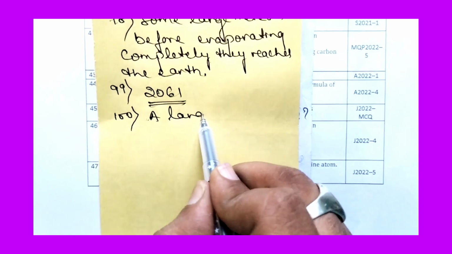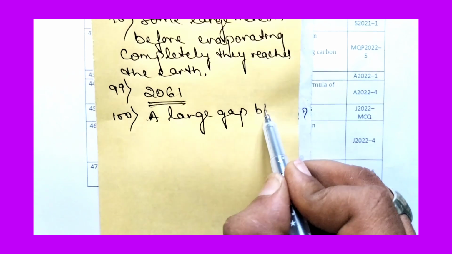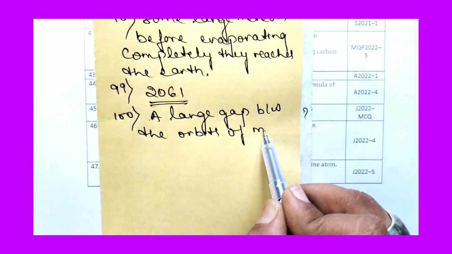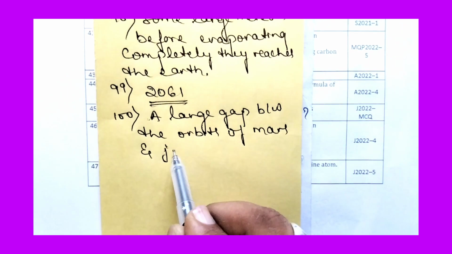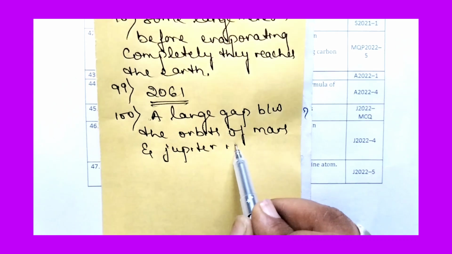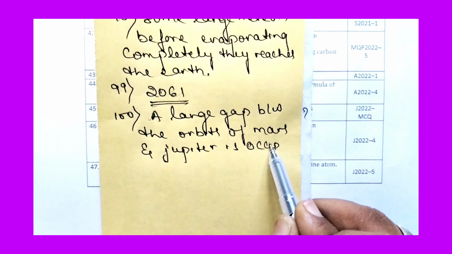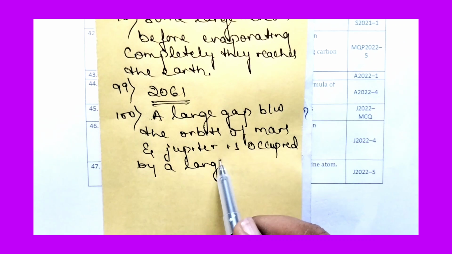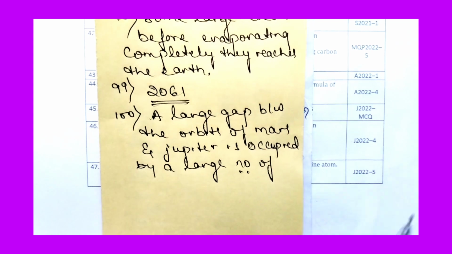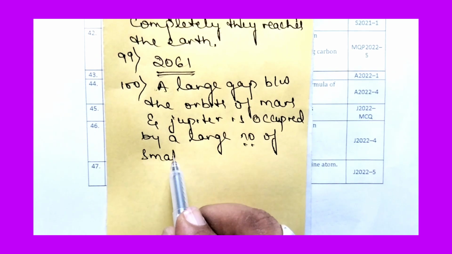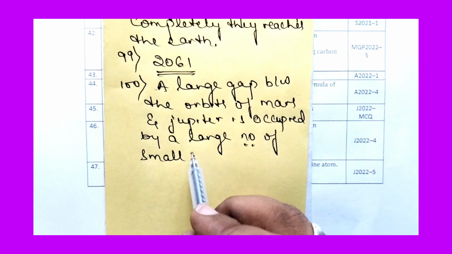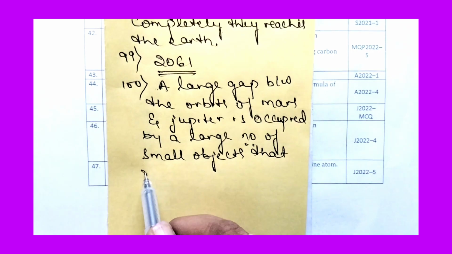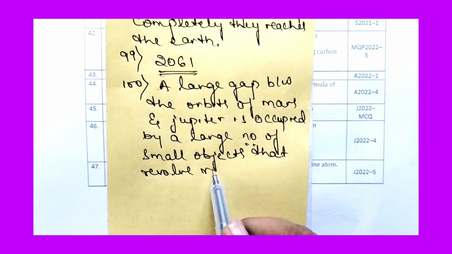A large gap between the orbits of Mars and Jupiter is occupied by a large number of small objects that revolve around the Sun.